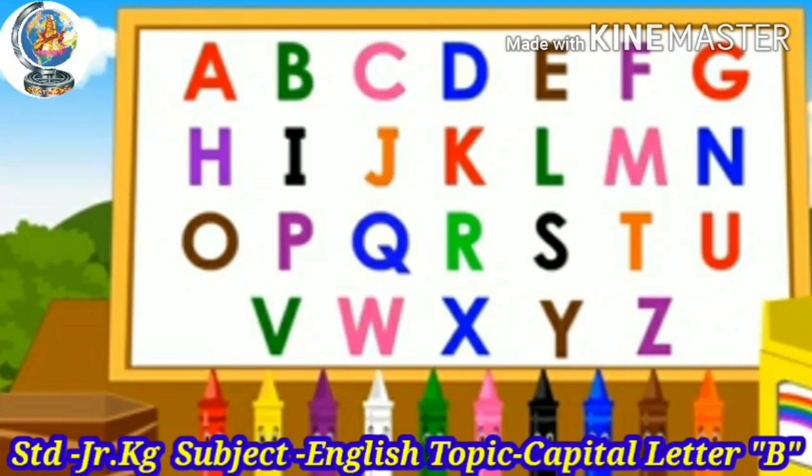A, B, C, D, E, F, G, H, I, J, K, L, M, N, O, P, Q, R, S, T, U, V, W, X, Y, Z. These are 26 alphabets.